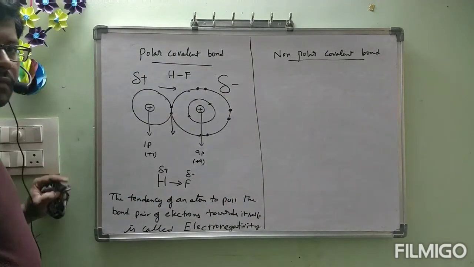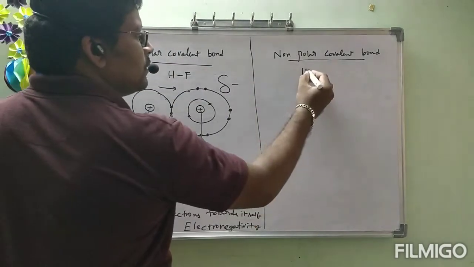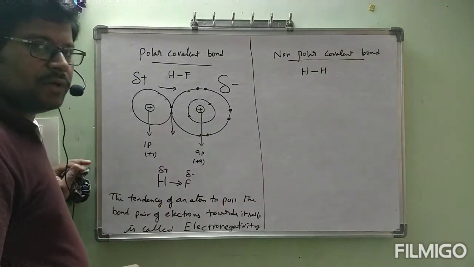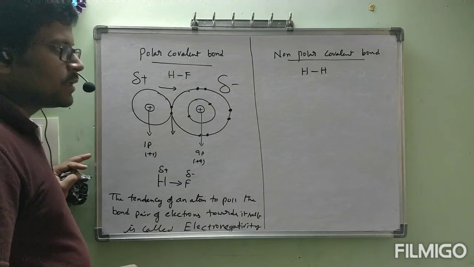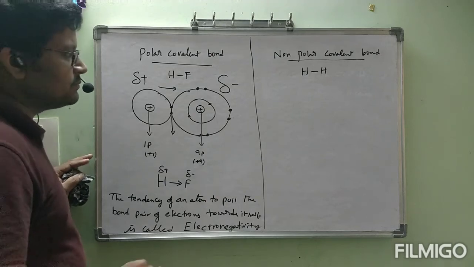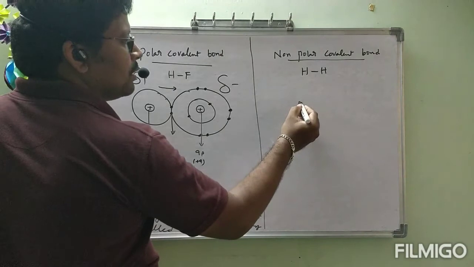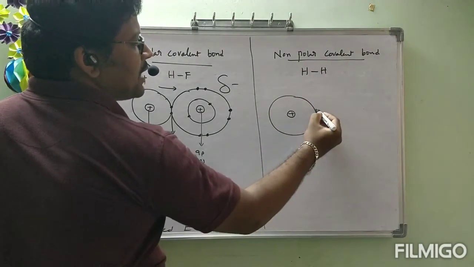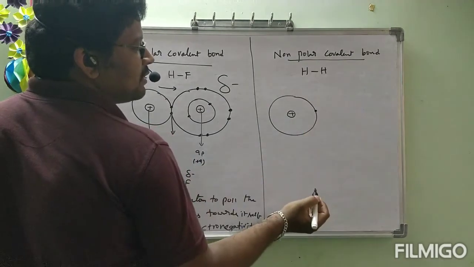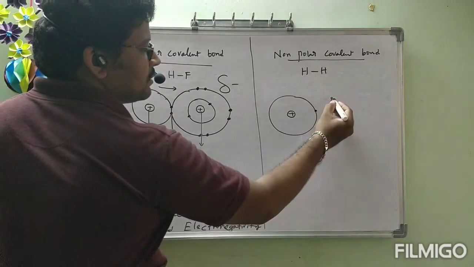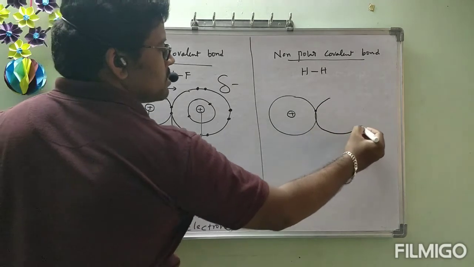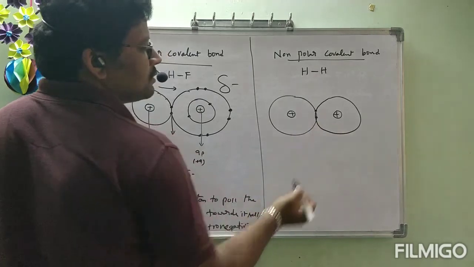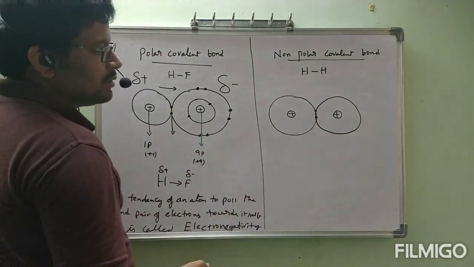Coming to non-polar covalent bond, take the example of the H2 molecule. H2 is formed between two H atoms. This is the nucleus, and here one electron is present in the first shell of the first hydrogen atom. The second hydrogen also has one electron.